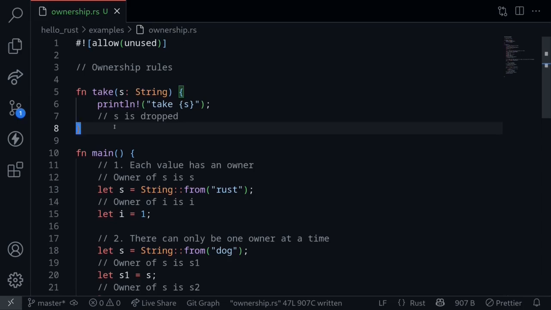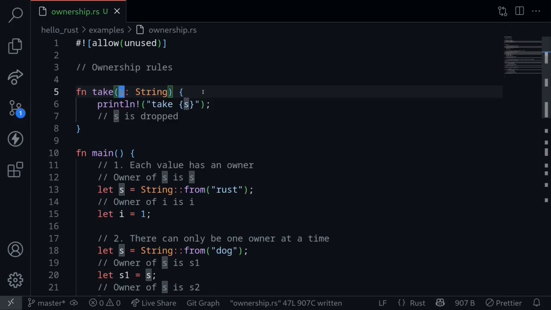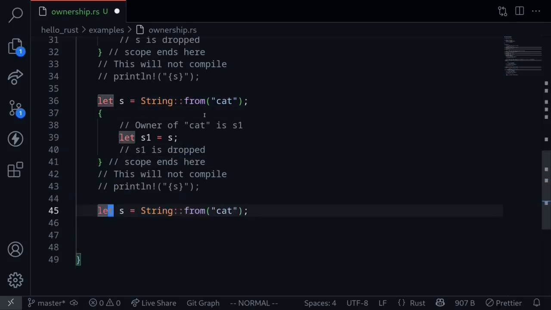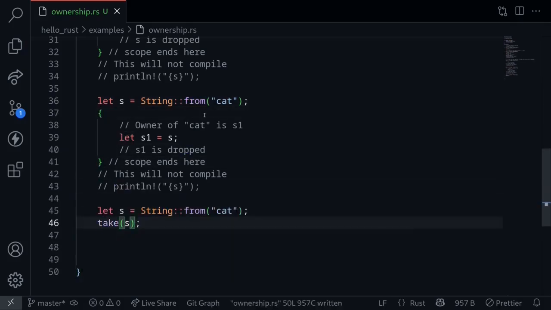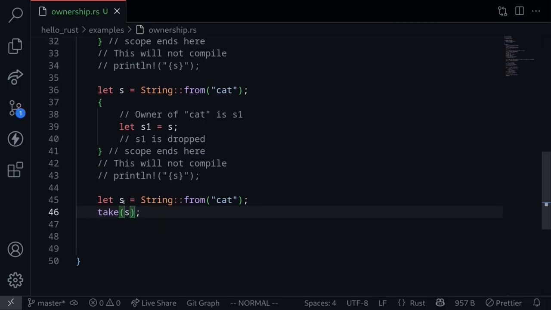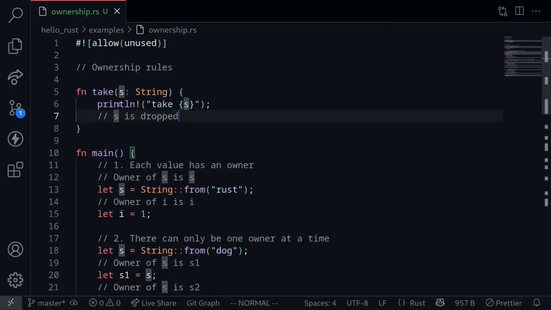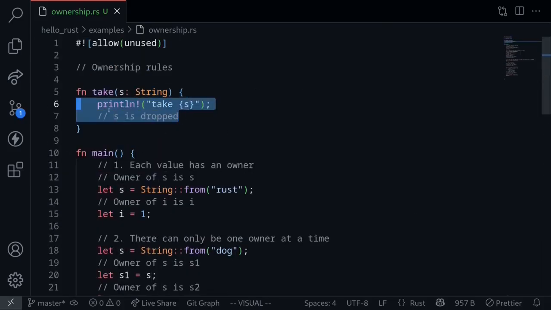Here's a function take. It takes in a string as input, and then it prints the string. When this function is called, the ownership of string s will transfer into the function. When the function is done executing, this string s will be dropped. So back inside the main function, let's say that we have a string s, and then we call the function take s. When we call this function, the ownership of this string s transfers over to inside the function take.